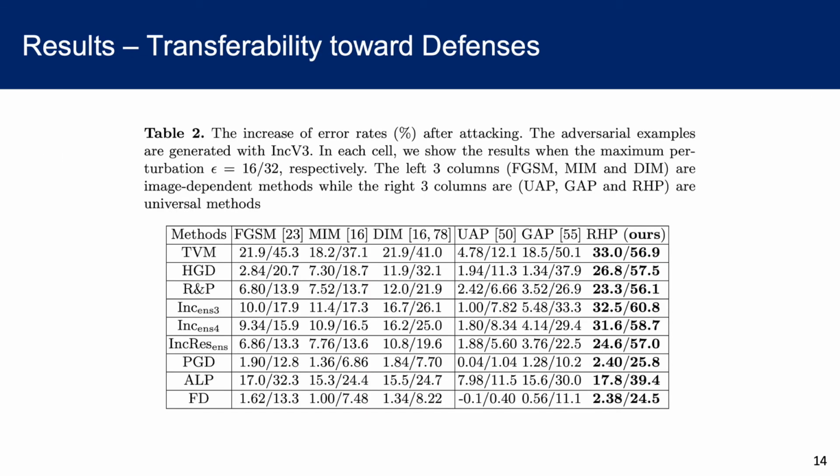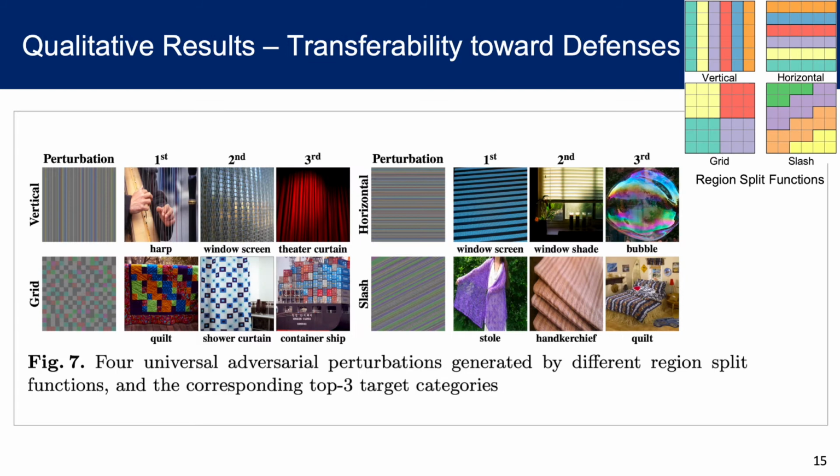Our perturbation successfully attacks defenses. We test our perturbation with 9 state-of-the-art defense models. Our universal perturbations are stronger than others, even stronger than input-dependent perturbations, which could utilize more information than universal perturbations. The qualitative results are also interesting.